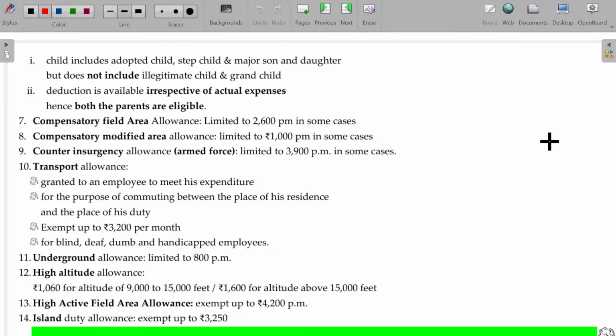If you refer to Section 10 clause 14 sub-clause 2 in the Act, it is still much bigger. Anyhow, for examination purposes you need to understand only 4. Master only 4 items, and thereafter you don't need to worry about the rest. So what are the 4 items you have to understand? Let's see.